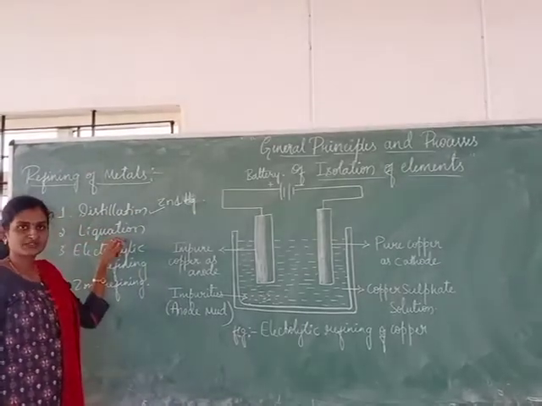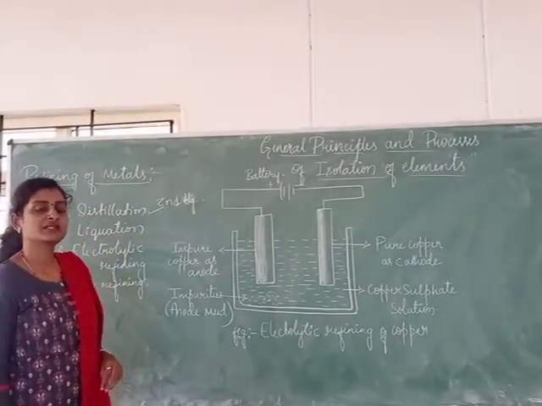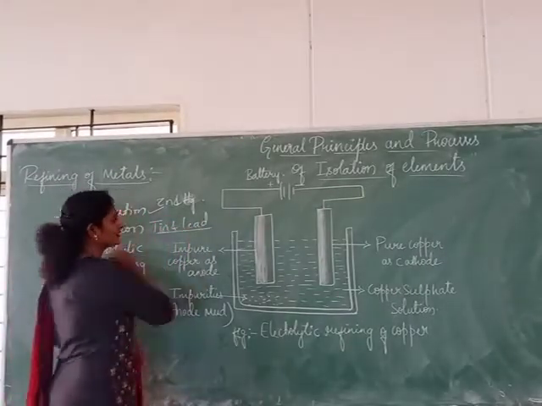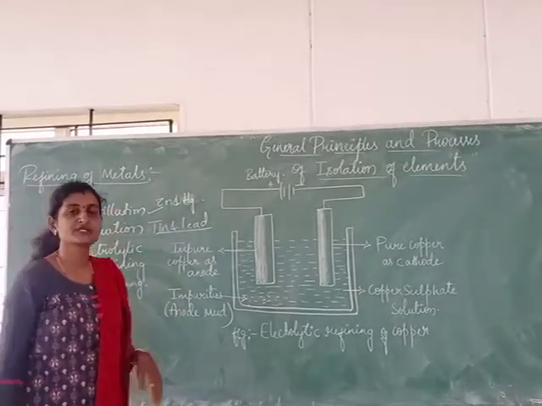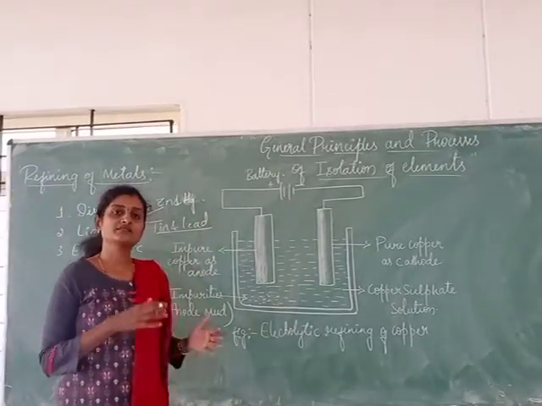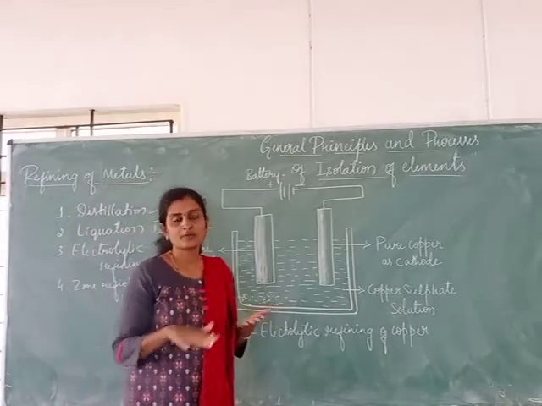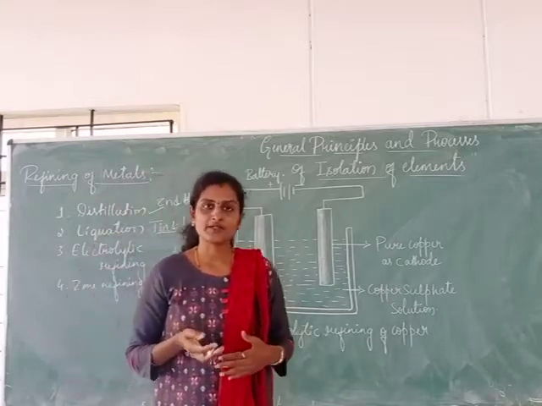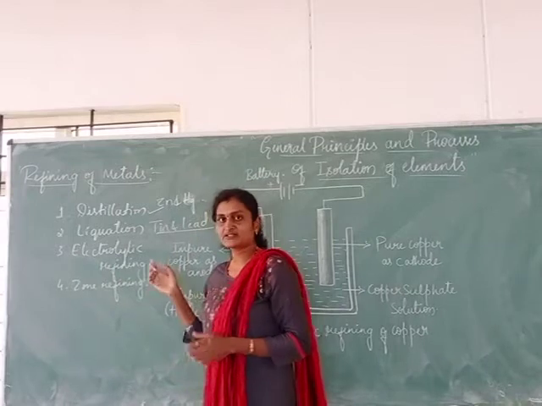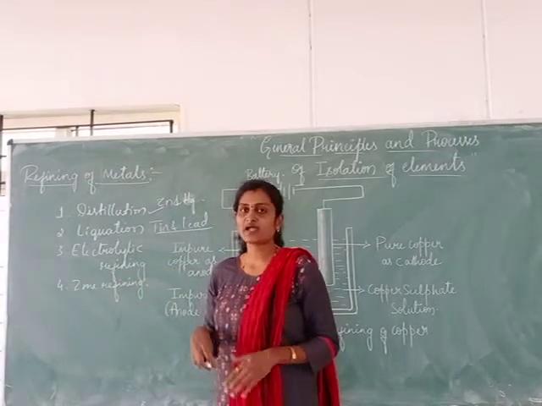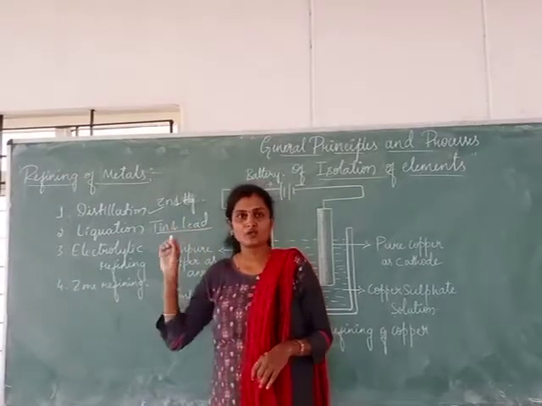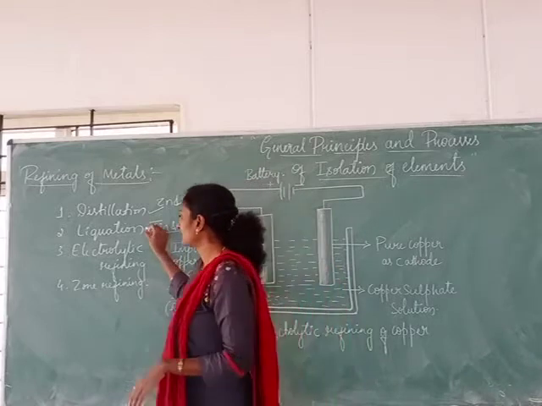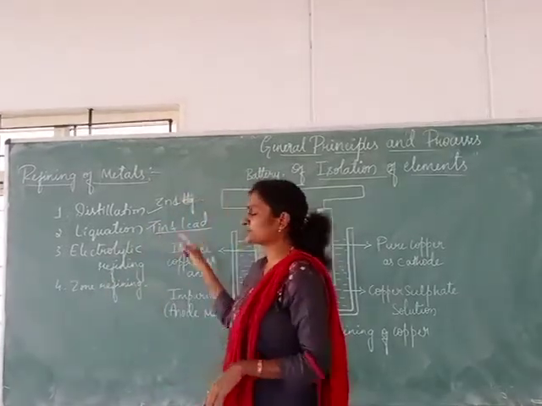Coming to liquefaction, as the name itself indicates, metals like tin and lead will be purified using the liquefaction process. These metals will be liquefied first, and the furnace will be made sloped. When this is melted, the impurities which have a greater melting point than these two metals will remain in the container itself, and the tin and lead, which have lower melting points, will melt first and be collected in a separate container. Thus liquefaction can be used to refine these two types of metals.